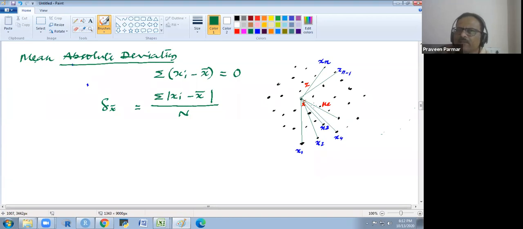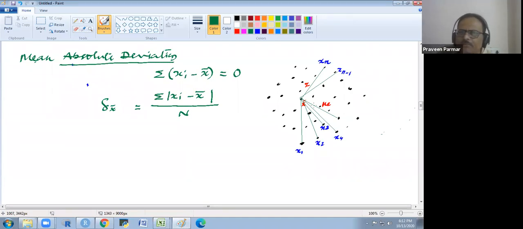If you know the average deviation of data, then you could decide how much we have to rely on this central tendency. Does that make sense to you? If the average deviation is low, meaning the mean absolute deviation is a small value, it means the mean is more reliable.